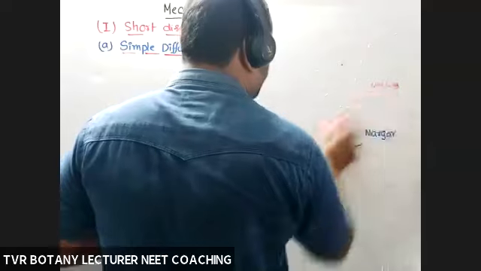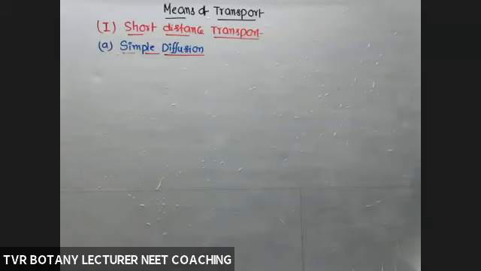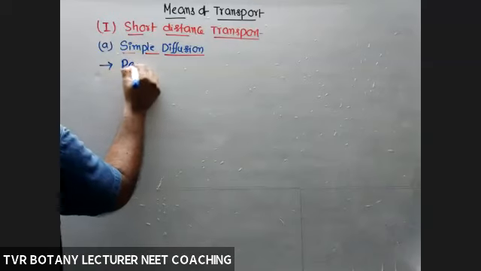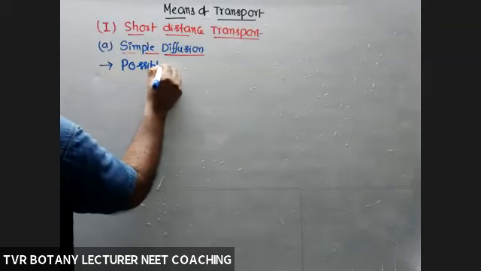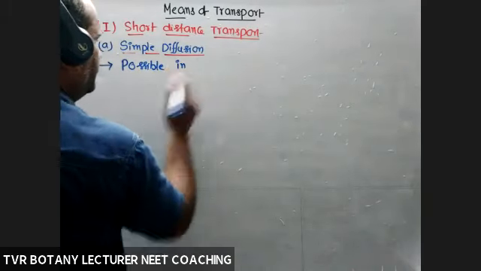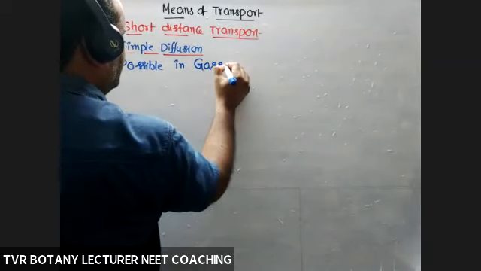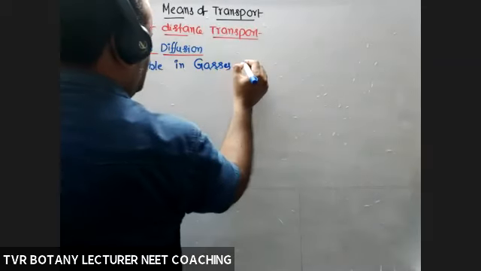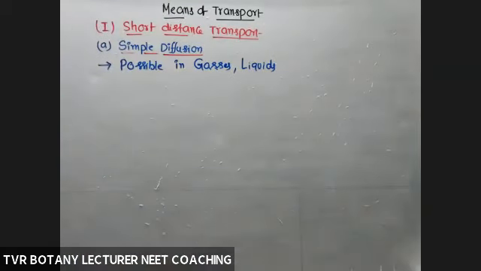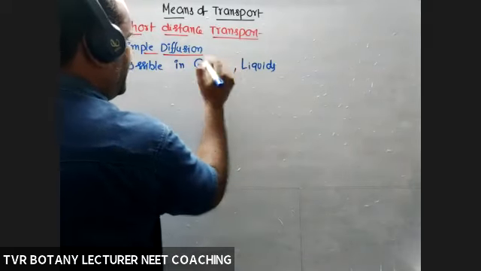And in which states of matter does simple diffusion take place? Simple diffusion is possible in gases, liquids, and solids also.